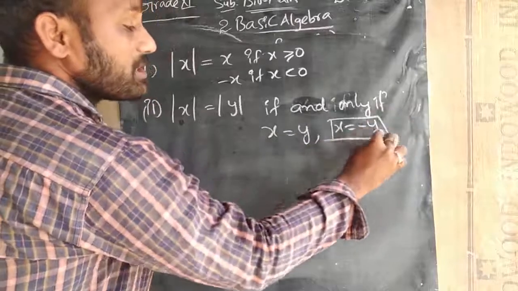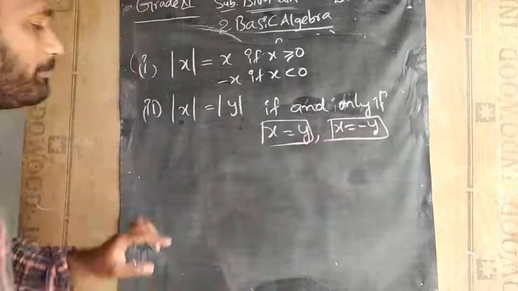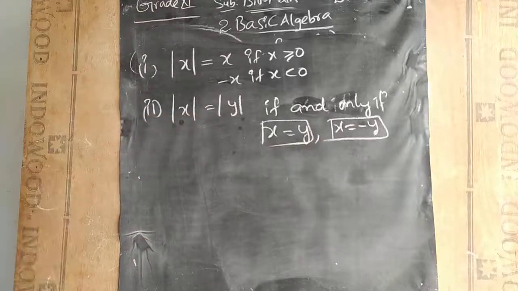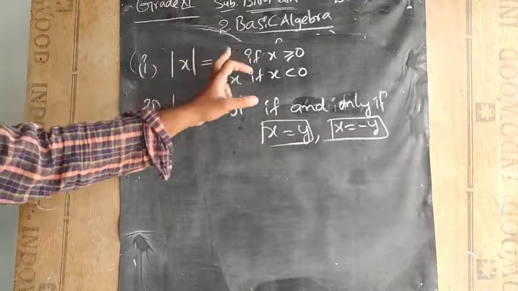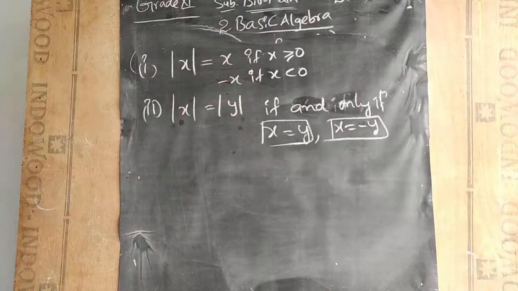If these two cases are satisfied, then only modulus of x is equal to modulus of y. But if only modulus x is given, one will be a positive value and the other a negative value.